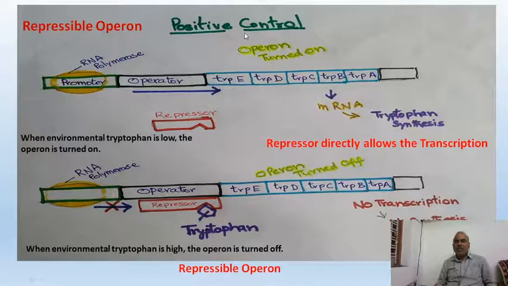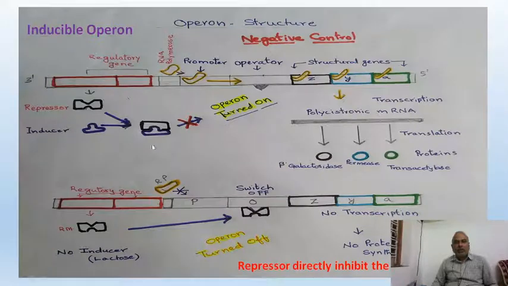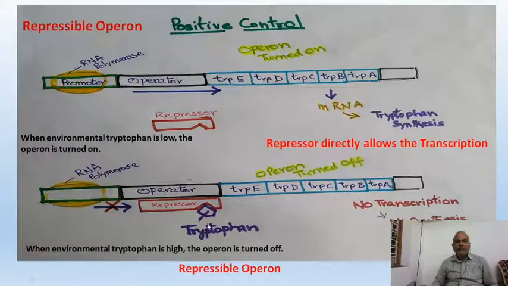So normal condition, it is possible, but what is making the tryptophan is repressing the function. Hence it is called repressible. Inducible means lactose comes and starts the function. Repressible, tryptophan comes and stops the function. Repressing means stopping. Inducible means stimulating. Okay, so tryptophan operon is positive one, and lactose operon, lac operon, is a negative one. Lac operon is inducible. Tryptophan operon is repressible. Hope you have understood this one.